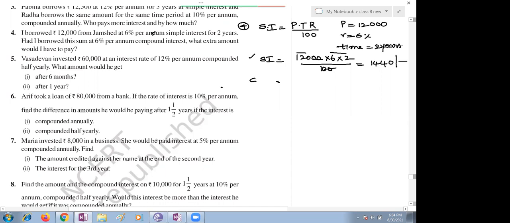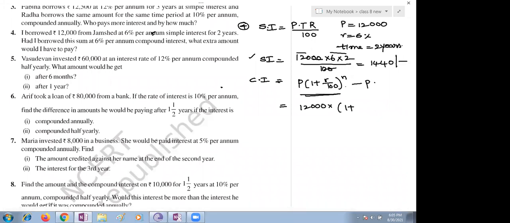Compound interest means what is the formula, children? P into 1 plus R by 100 to the power n minus P. So here principal amount is how much, children? 12,000. You just simplify this part. 12,000 multiplied into 1 plus 6 divided by 100.